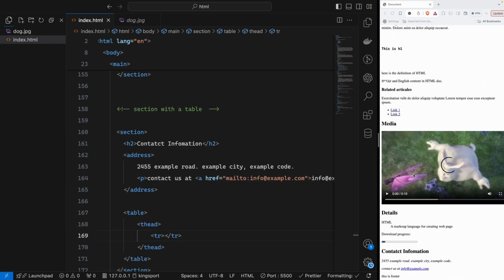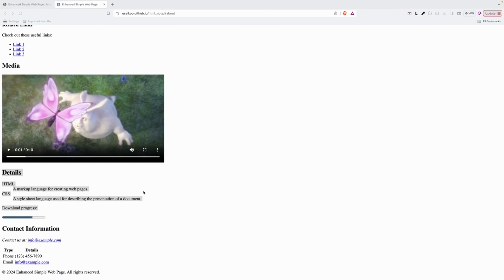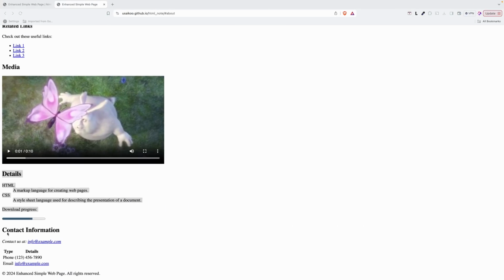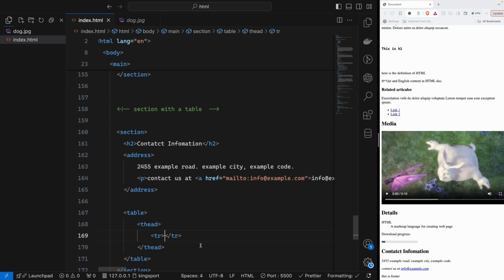Imagine in here when you select like this, you have the table sign, but we cannot see the table in HTML itself. We need to see it visually using CSS. That's why we need to study CSS. HTML itself just shows the information on plain screens. And the tr means table row.